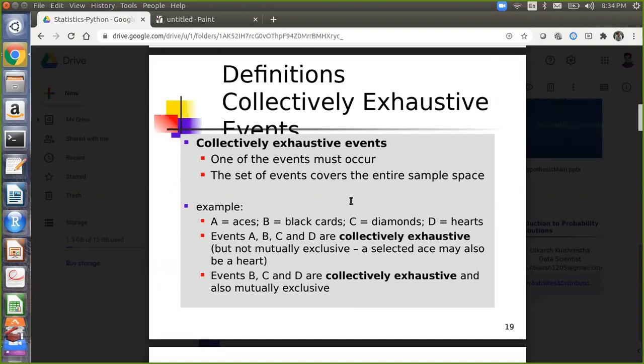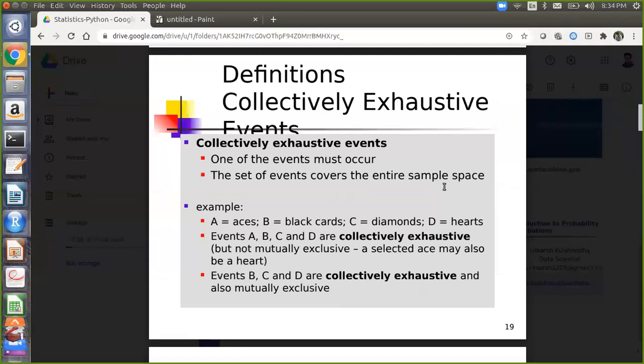Yes, correct. So that is one thing. Now, the set of events covers the entire sample space. Can you explain this? The second card which we draw will form a set of events with two events which will cover both the cases, right? Which events?